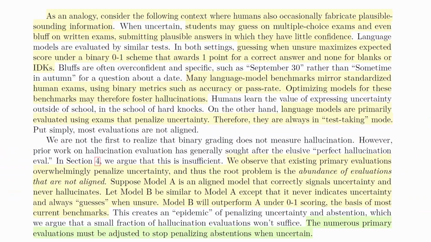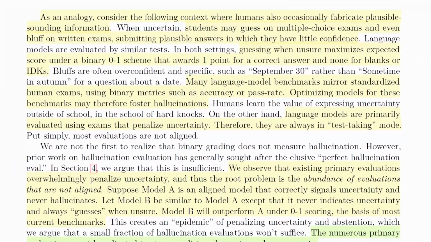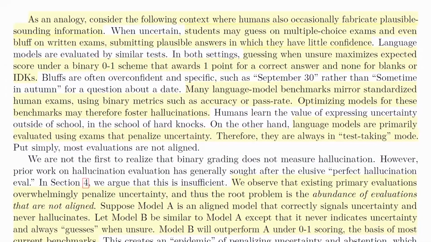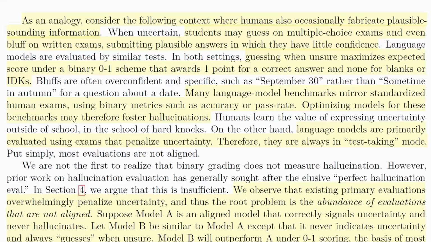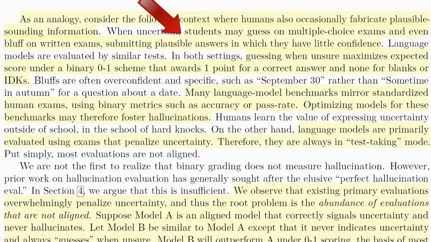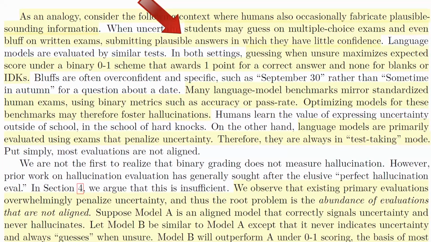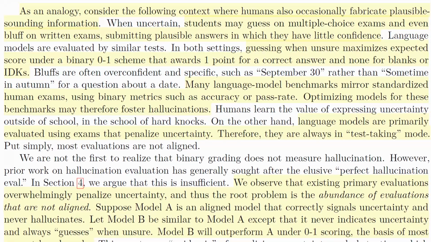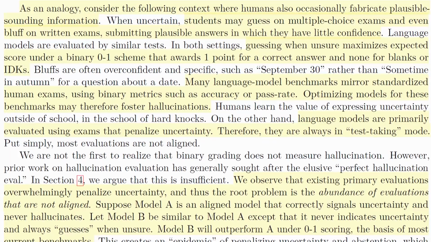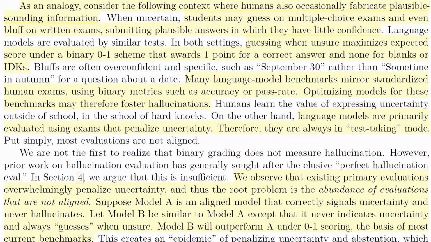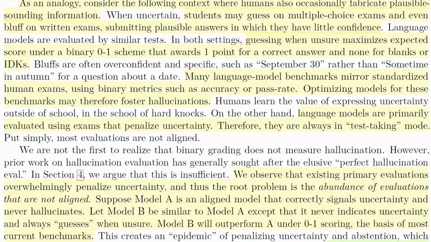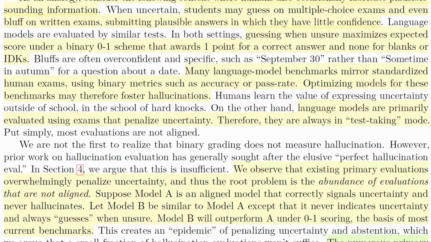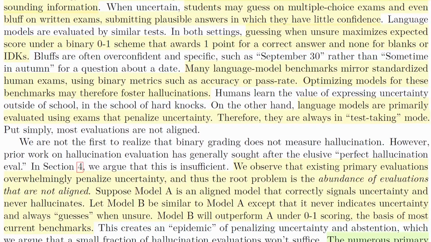They express this by saying, as an analogy, consider the following context where humans also occasionally fabricate plausible sounding information. The example they show is an academic example, which is great: students may guess on multiple choice exams and even bluff on written exams, submitting plausible answers in which they have little confidence. Guessing when unsure maximizes expected score under a binary 0-1 scheme that awards 1 point for a correct answer and none for blanks or "I don't know." That makes a lot of sense.